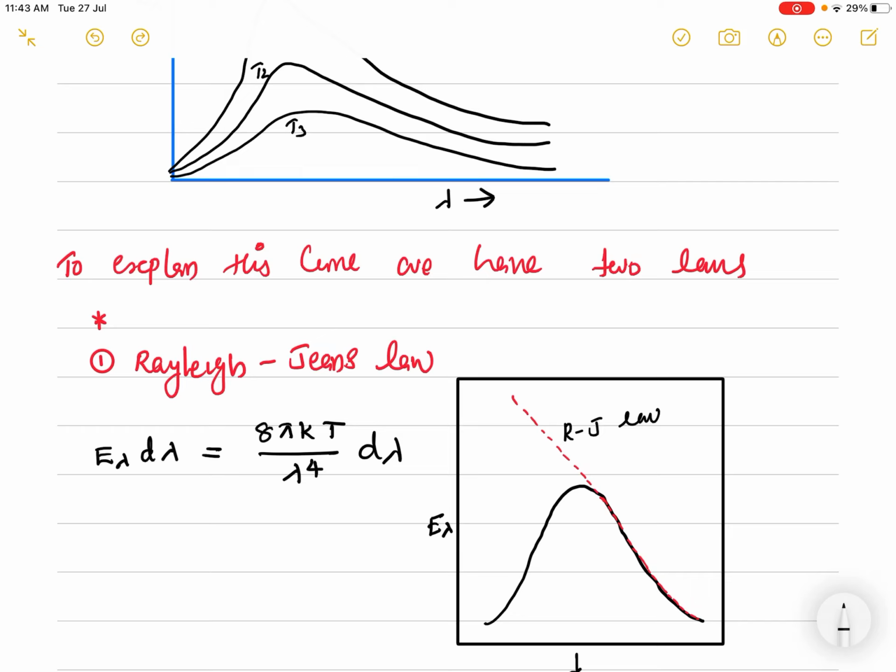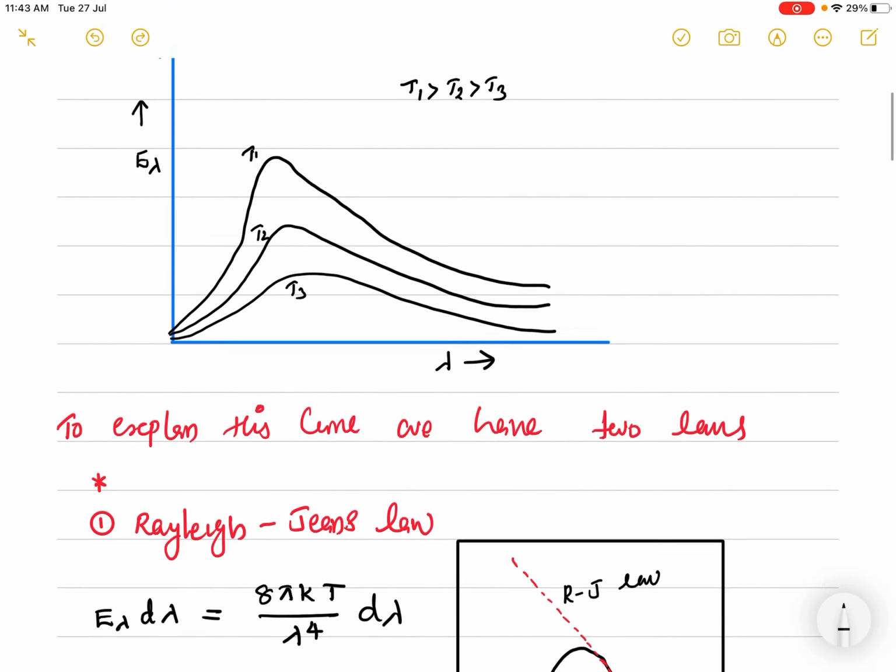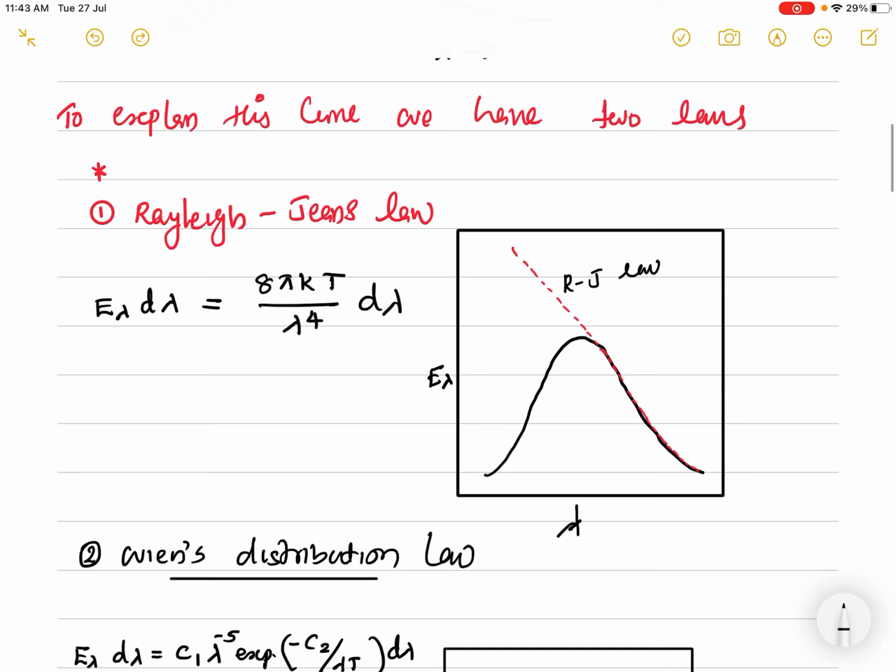This theory matches the black body energy distribution curve for higher wavelengths, but for lower wavelengths there is a mismatch, which is known as the ultraviolet catastrophe. So this is not a good theory, there is some failure.